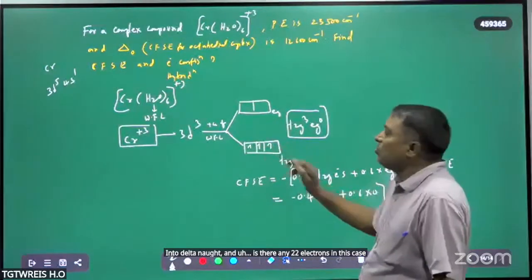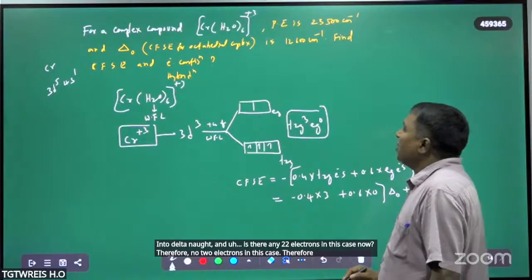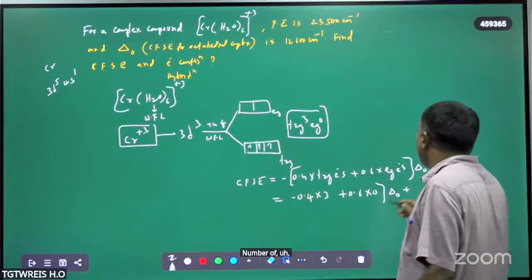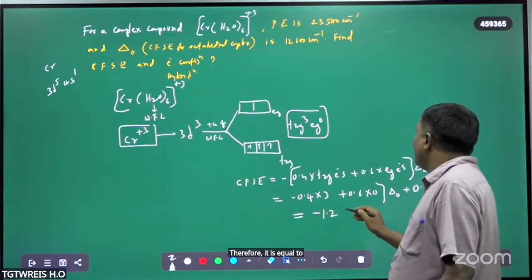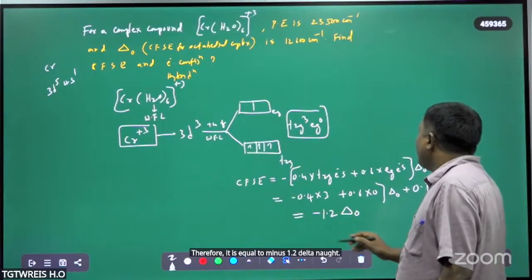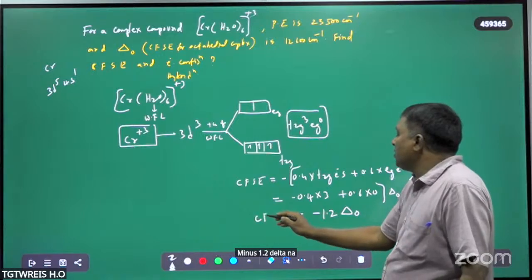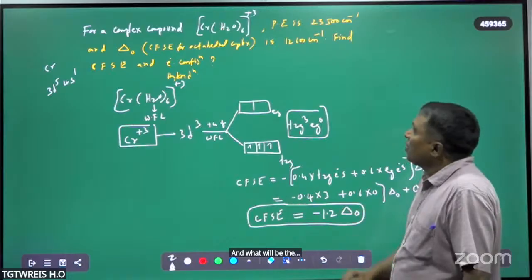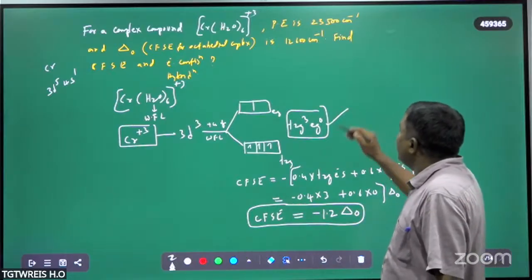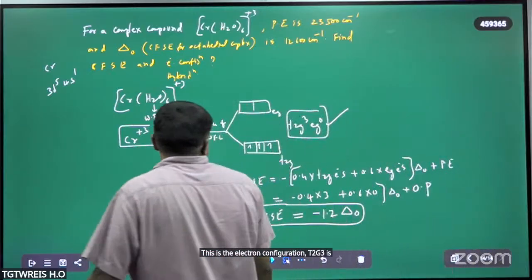No electron pairs, therefore 0 into P. Therefore, it is equal to minus 1.2 delta naught. Minus 1.2 delta naught is the CFSE.